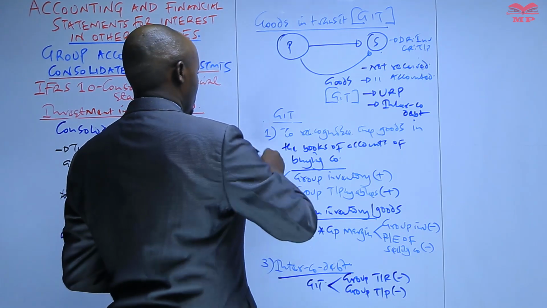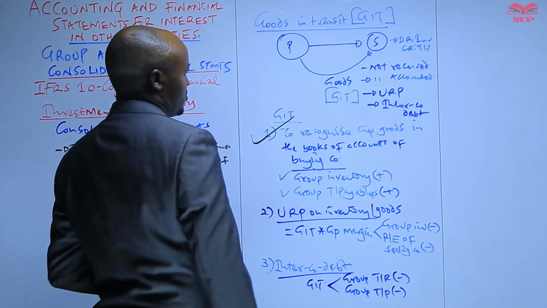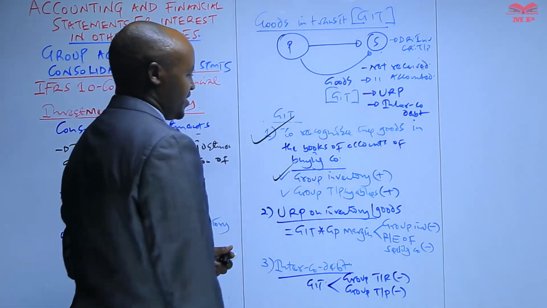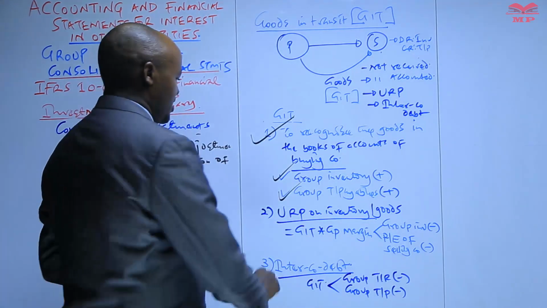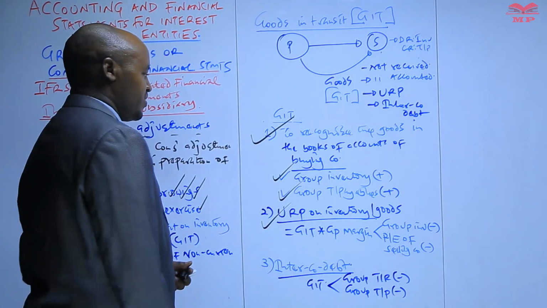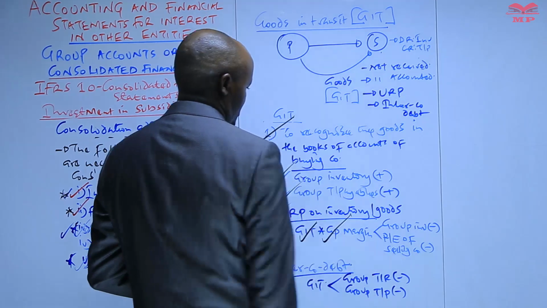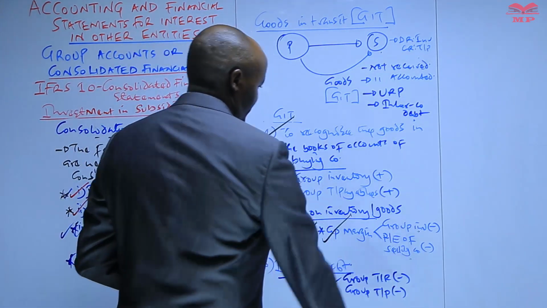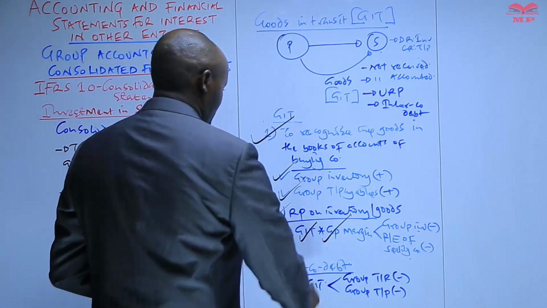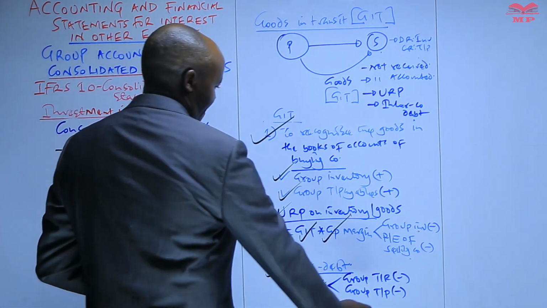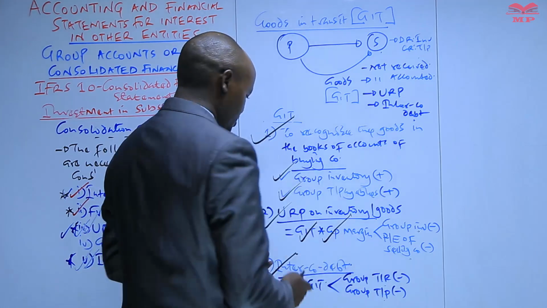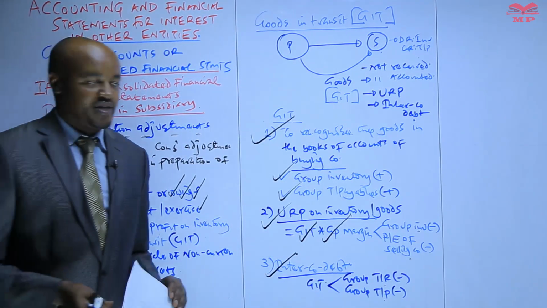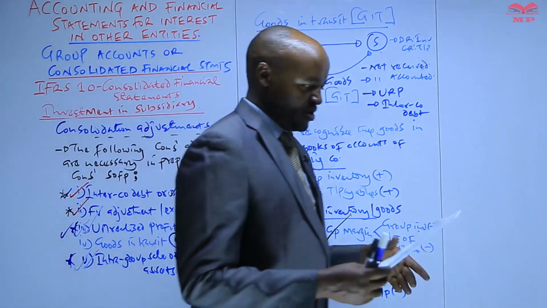In transit. First of all, we have to recognize those particular goods in the books of account of the buying company by debiting them in the group inventory, group payables. Then they will give rise to unrealized profit, which will be equal to goods in transit times gross profit margin. Less that from the group inventory, less it from the retained earnings of the selling company. They will also give rise to an amount of intercompany debt, which will be deducted from group payables and the group what? Receivables. Yes.